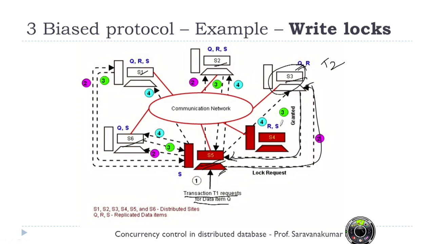Otherwise, no. So if I get all these locks, then I can continue with my transaction. Then at the end of the process, I can release the locks by sending messages to the appropriate sites. So this is how the biased protocol works for write locks.